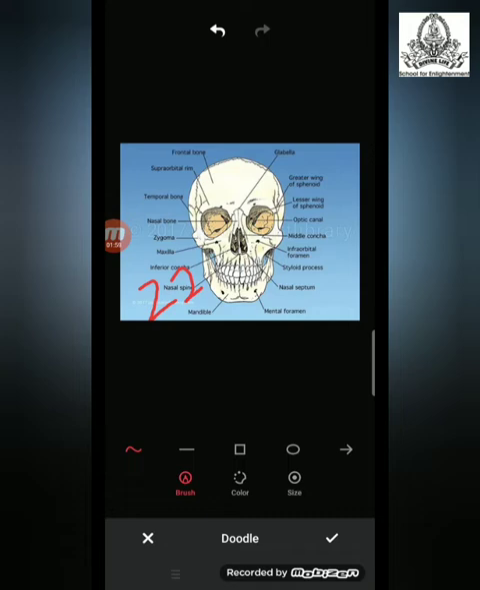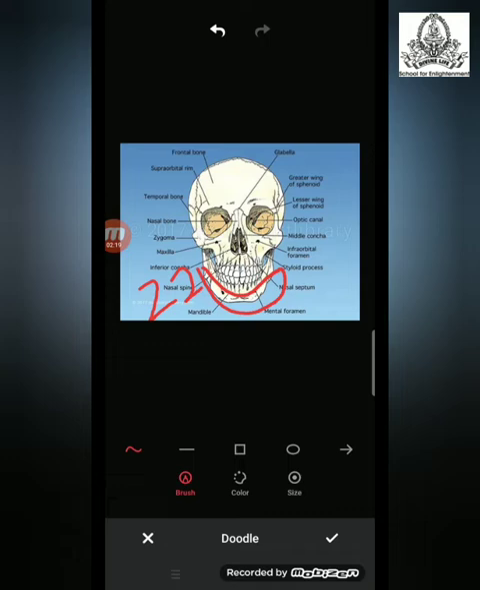Now, all the bones present in the skull are fixed at a point. They cannot move except the bones present in the lower jaw. This is the lower jaw, and they are the bones which can move. They are the only bones present in the skull which can move.